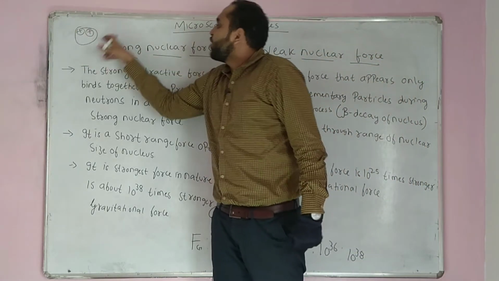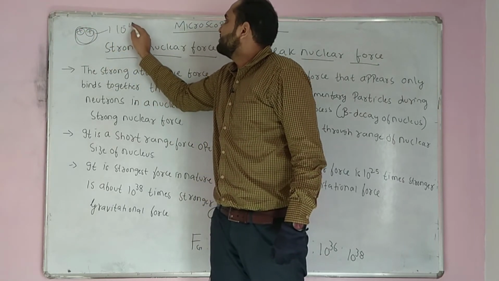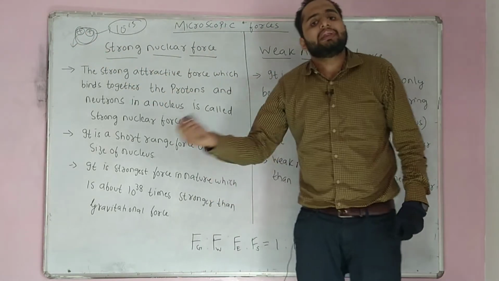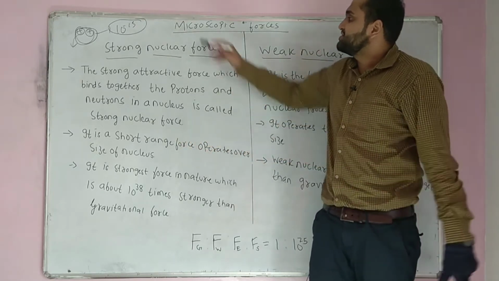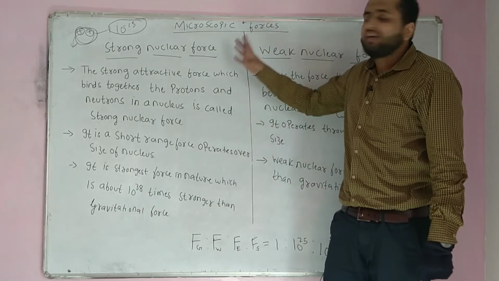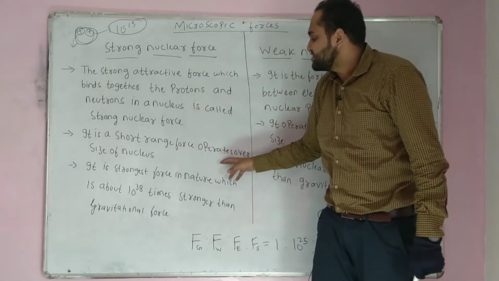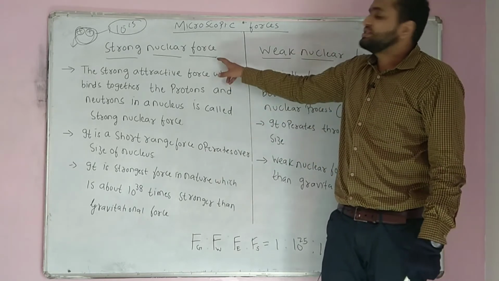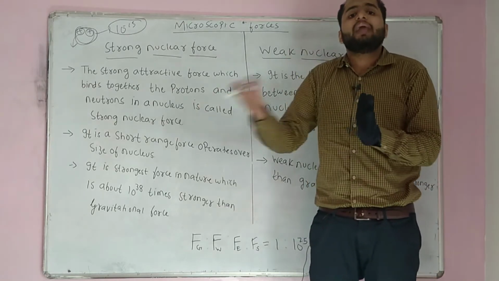Now, this is a short range force. The range is inside the nucleus, that is 10 to the power minus 15. If it goes out of this range, then the force becomes repulsive, right? It is a short range force which operates over the size of the nucleus, that is 10 to the power minus 15. It is the strongest force in nature, much more powerful than electromagnetic force and gravitational force. It is 10 to the power 38 times the gravitational force, right? So this is nothing but strong nuclear force between two protons, or two neutrons, or a proton and a neutron.